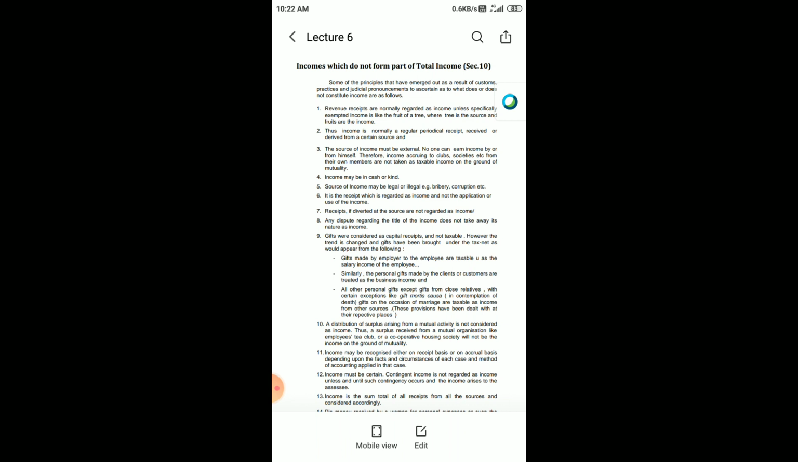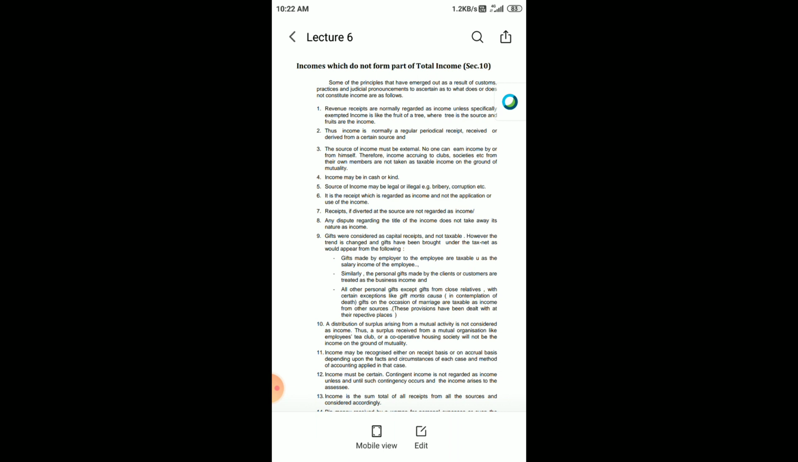The first thing is revenue receipts are normally regarded as income unless specially exempted. Income is like the fruit of a tree, where the tree is the source and the fruits are the income. See, agricultural income is exempt, but apart from it, any revenue receipts you get are part of the total income. Whether you sell goods or render services to people, all revenue receipts are treated as income as per Section 10 of the Indian Income Tax Act.